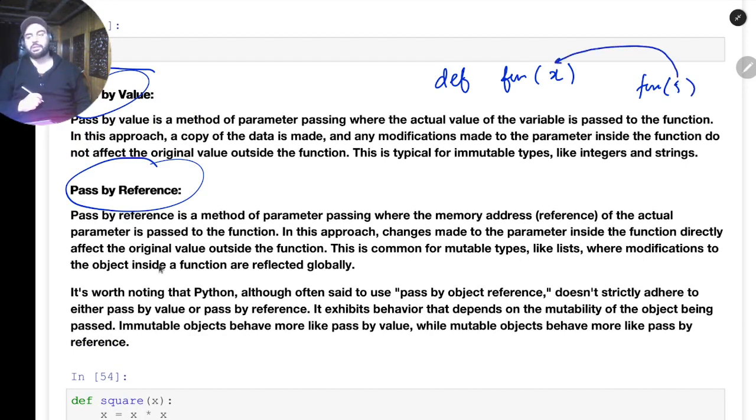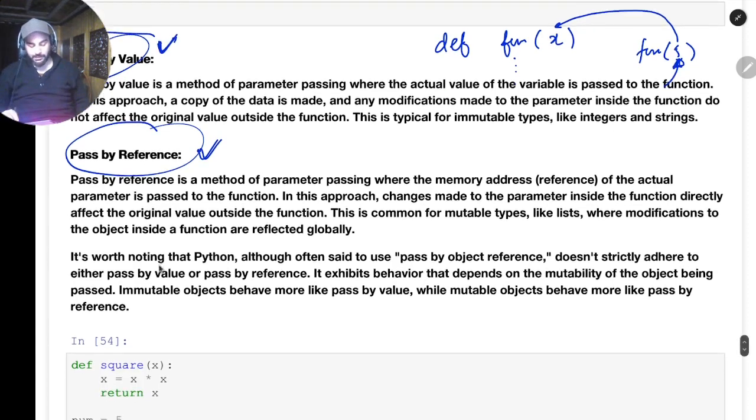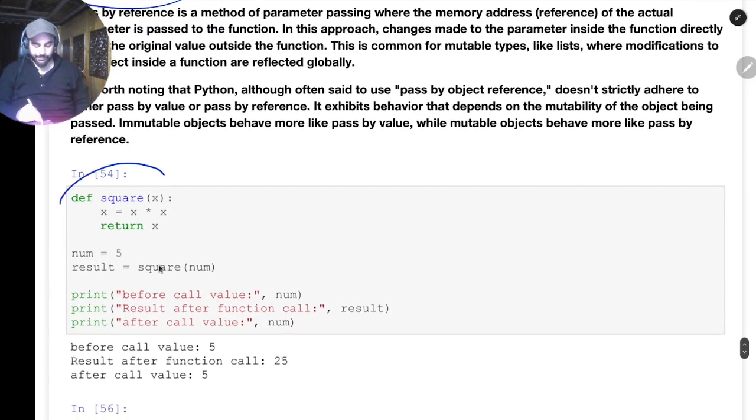Okay. So sometimes what will happen is, if we are modifying something in this function, and the things that we modify, they modify the value that we passed basically. That's called pass by reference. Pass by value is if a separate copy is passed. Okay, for example, here we have this definition of square.